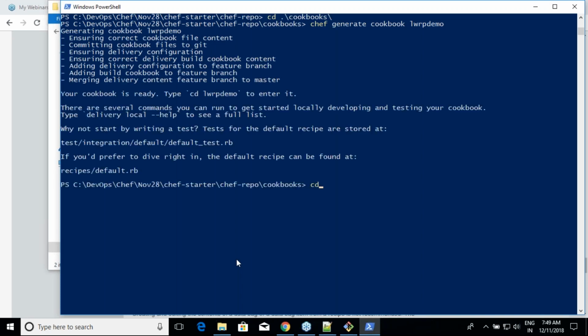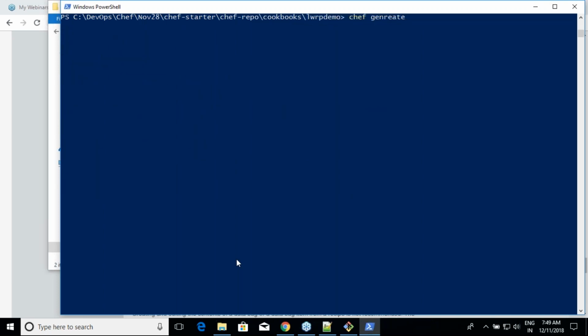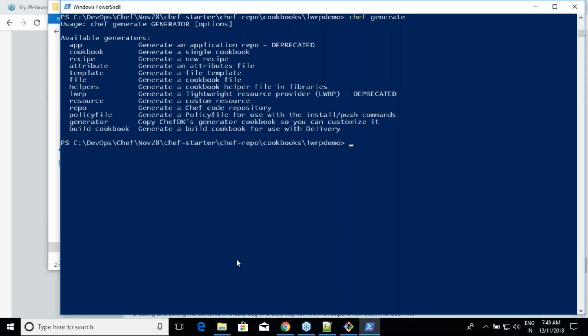Okay, so let me get into the LWRP demo. Let me execute the chef generate command. I want to see the options. Are you seeing anything called LWRP and resource?